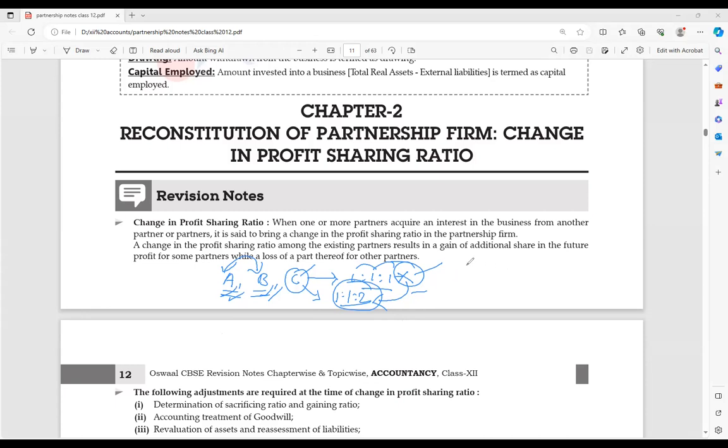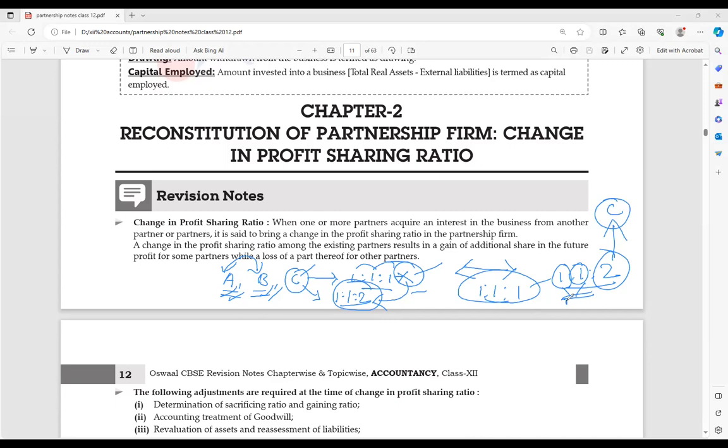Now think about that condition: if the profit sharing ratio changes. From the beginning up to date, the ratio was 1:1:1. Now the ratio is going to change, say to 1:1:2. In that case A and B are going to sacrifice and C is going to gain.